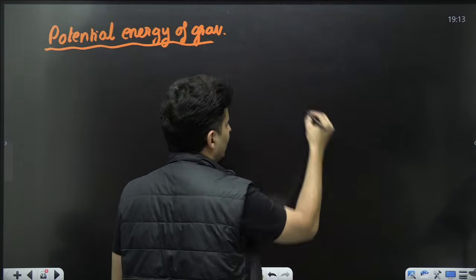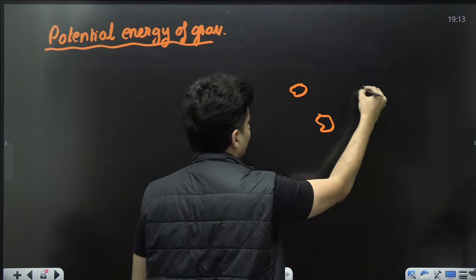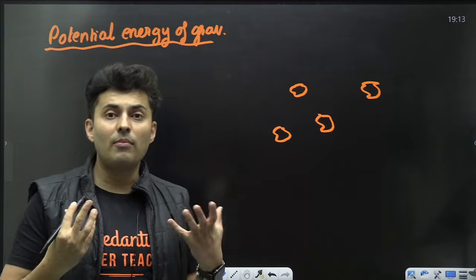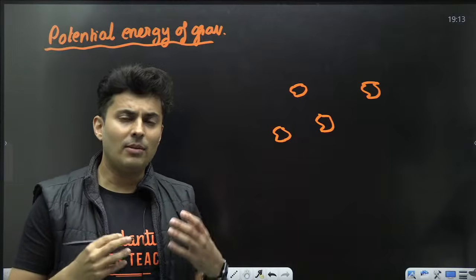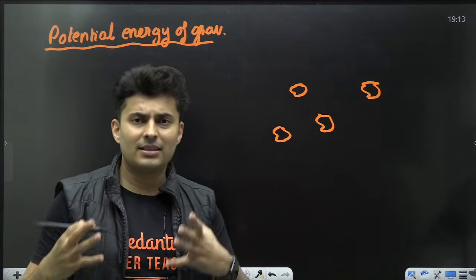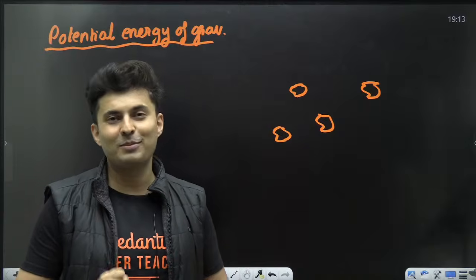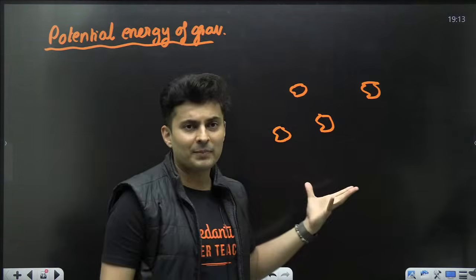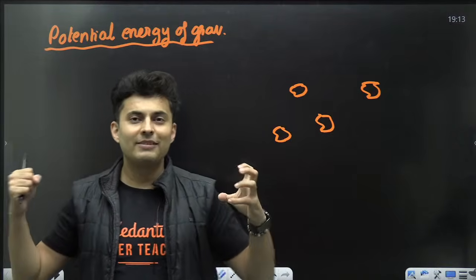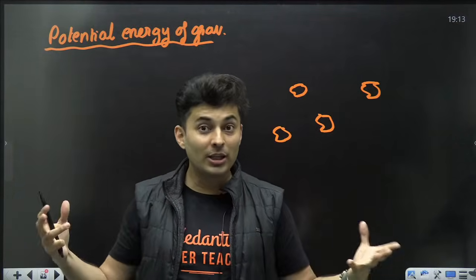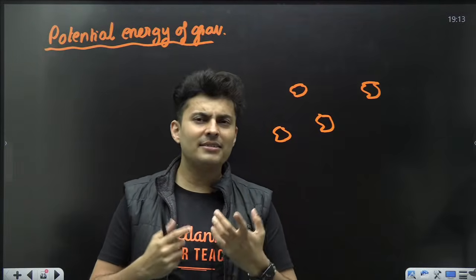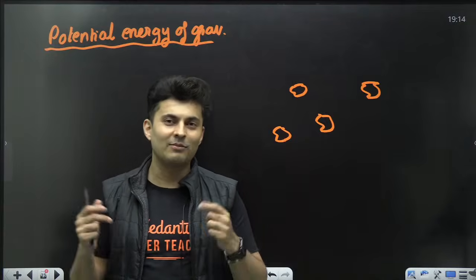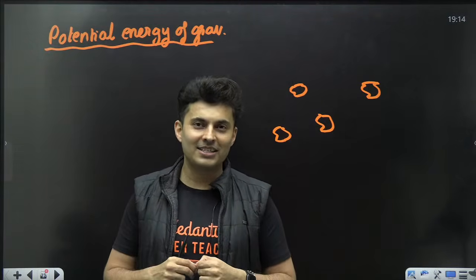When you have a collection of masses, you will see they have the ability to perform work, and that ability to perform work defines that they have some gravitational potential energy. How do I know they have the ability to perform work? You leave them. There will be gravitational pull. They will start moving towards each other, so they acquire kinetic energy. Where did this kinetic energy come from? Obviously, it was stored in the form of potential energy somewhere. So that was the gravitational energy.